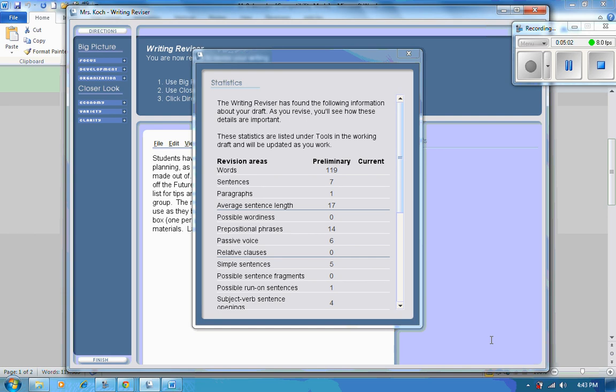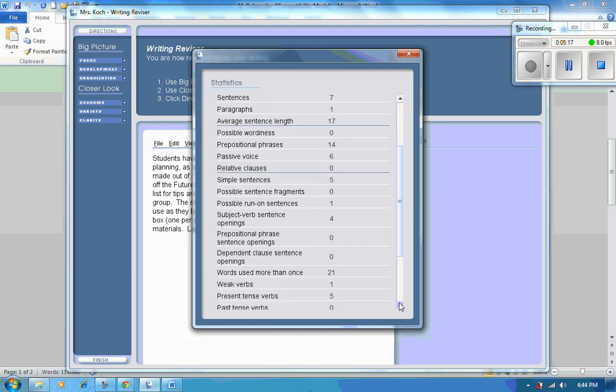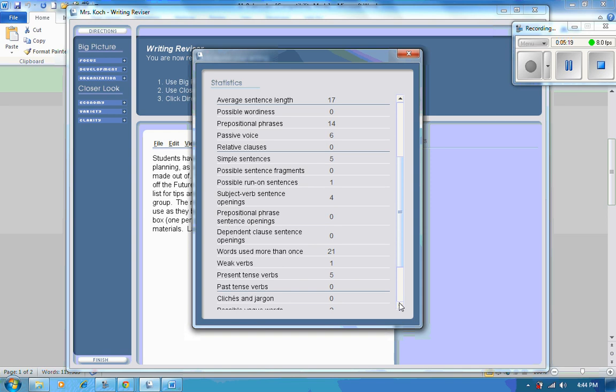So how many words, how many sentences, paragraphs, sentence length, and so on and so forth. We really want you to reflect on this and look at what this really means. Obviously, once you scroll down a little bit more, you're going to really start seeing things that you may want to be more aware of. For example, possible sentence fragments, run-on sentences, weak verbs, and so on and so forth. Those are things that you should really look at and make sure that you're reflecting on.